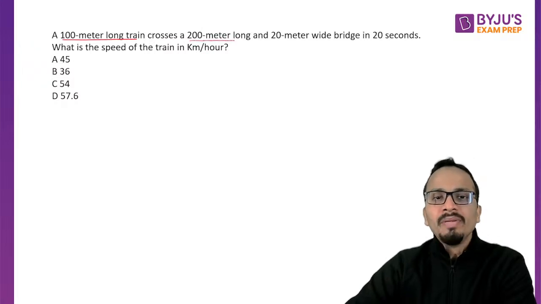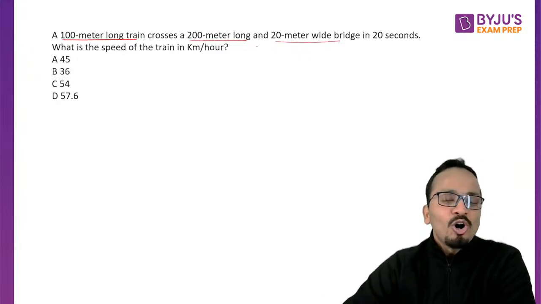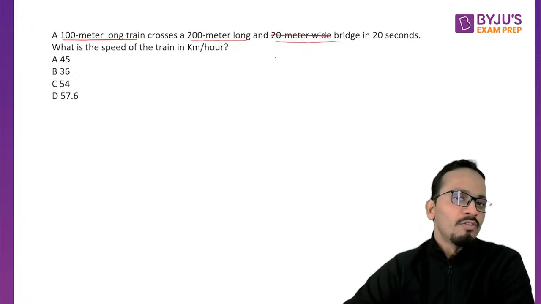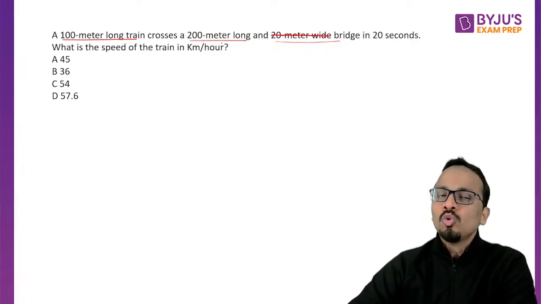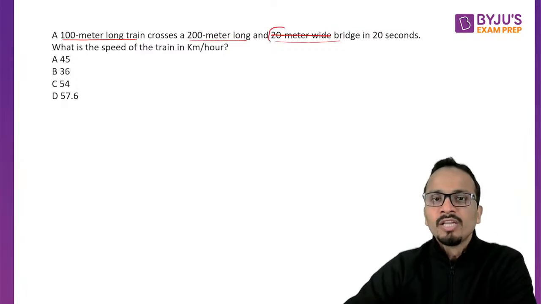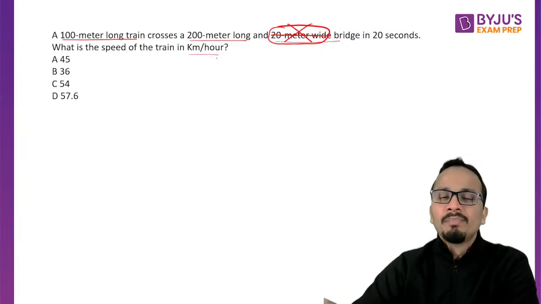Crosses a 200-meter long bridge and 200-meter wide bridge. So the length and width of the bridge both are given. Now basically in these questions we don't require the width of the bridge. All right. So a 100-meter long train crosses a 200-meter long bridge in 20 seconds. So this information is useless. Okay, you can ignore that. So we have to find out the speed in kilometer per hour.